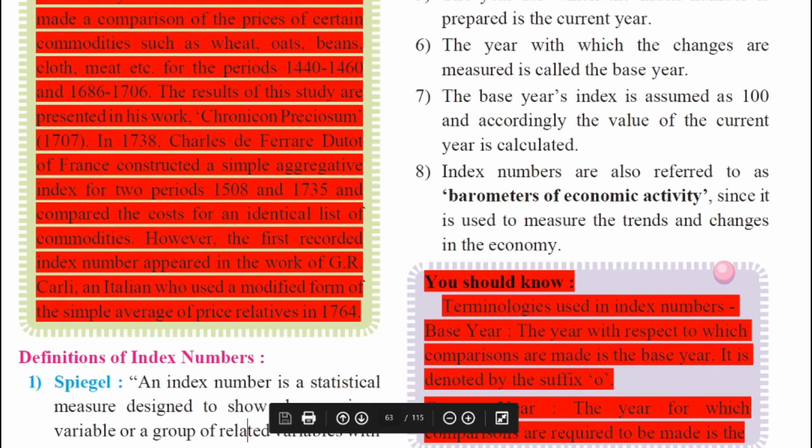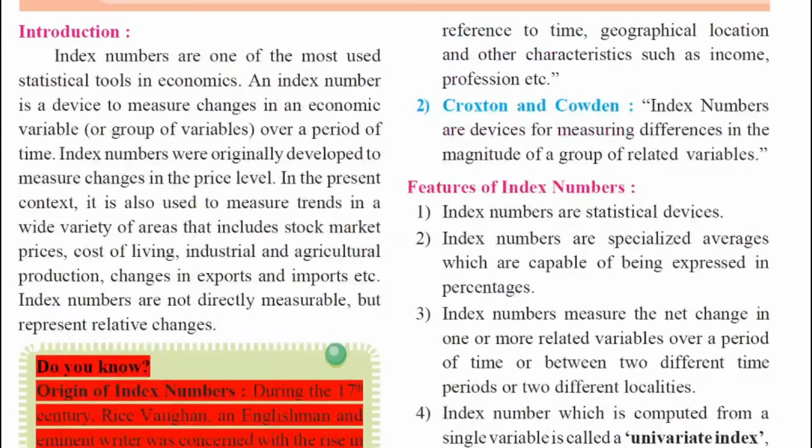Yes, my dear students, with reference to a specific time, or we can say geographical location and other characteristics such as income, profession, etc. A similar kind of definition is given by Croxton and Cowden, where these two stress that index numbers are devices for measuring differences in the magnitude of a group of related variables.